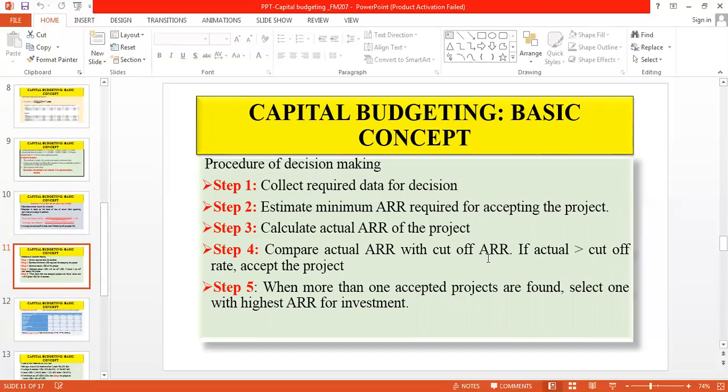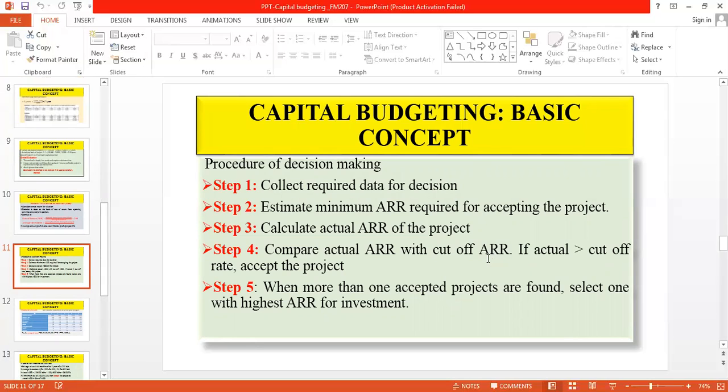So what is your procedure of taking decisions under the annual rate of return or accounting rate of return method? First, you will collect data for decision making purposes. Then you will estimate the minimum accounting rate of return required for accepting the project.